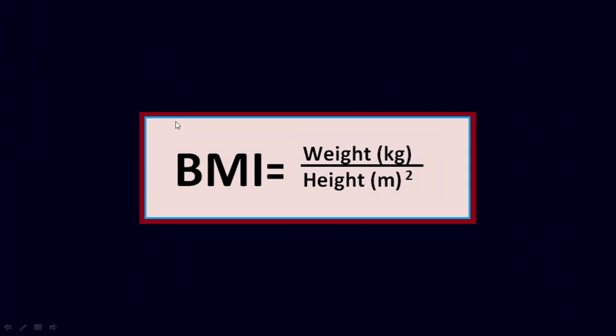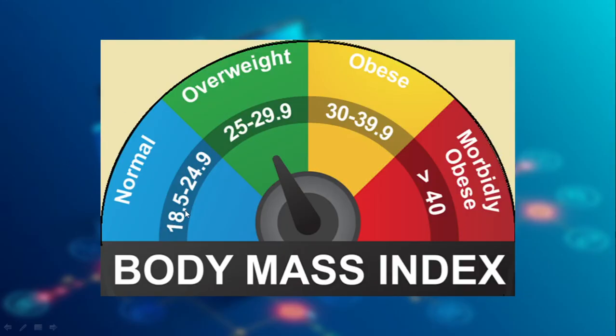Based on the BMI, we can check how obese or how healthy you are. So if the value is in the range of 18.5 to 24.9, then you are a normal person. So your BMI is good. But if your BMI is 25 to 29.9, then you are overweight. So you need to reduce your weight to become normal.